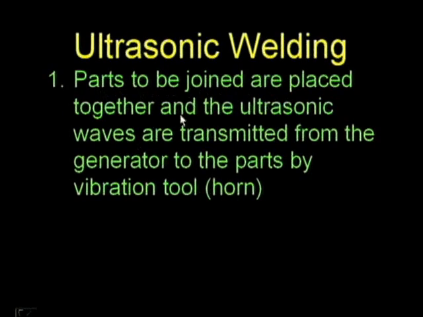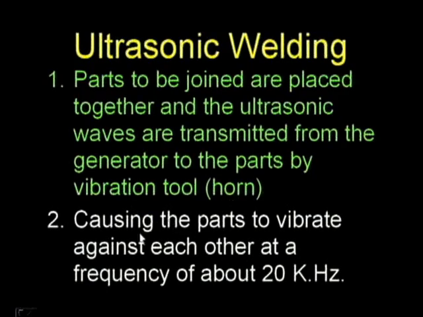So parts to be joined are placed together, whereas in other cases after softening we join them together, but here parts to be joined are placed together before that, and the ultrasonic waves are transmitted from the generator to the parts by the vibration tool. So what happens because of this? It causes the parts to vibrate against each other at a frequency of about 20 kilohertz. Because of the vibrations, heat will be developed.